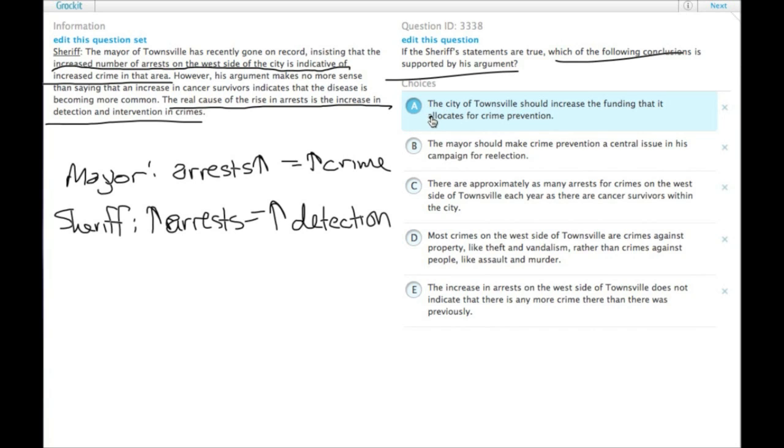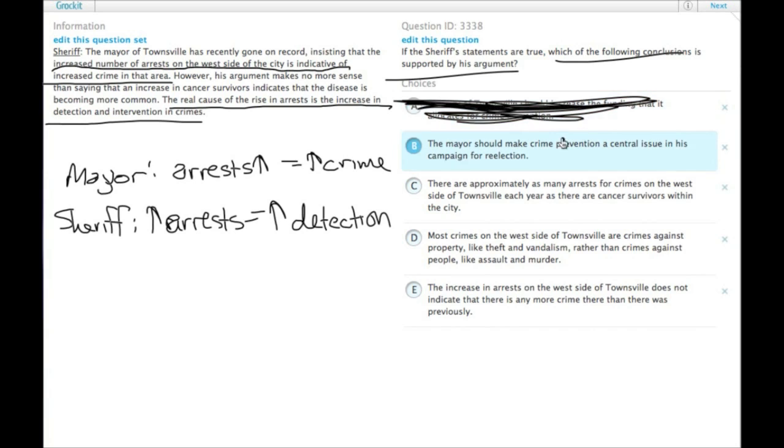Is it A, the city of Townsville should increase the funding that it allocates for crime prevention? There's nothing about funding in here. This is one of those GMAT traps where they try to make it about money, and the future MBA minds out there say, oh yes, we need to worry about money. Not all CR, in fact most CR questions are not about money.